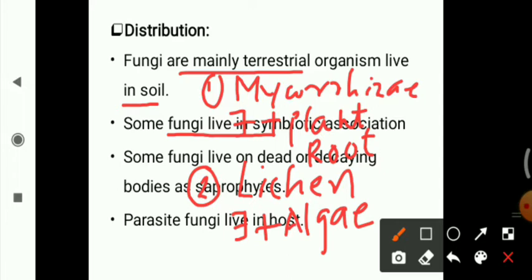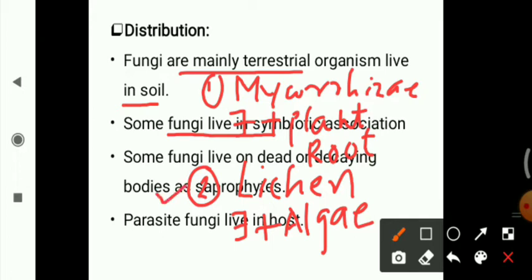Fungi will take nutrients from the soil and provide them to the plant root, and the plant root will provide the habitat for the fungi to live. So both partners, two different organisms, are living in close physical association and both are getting benefit.